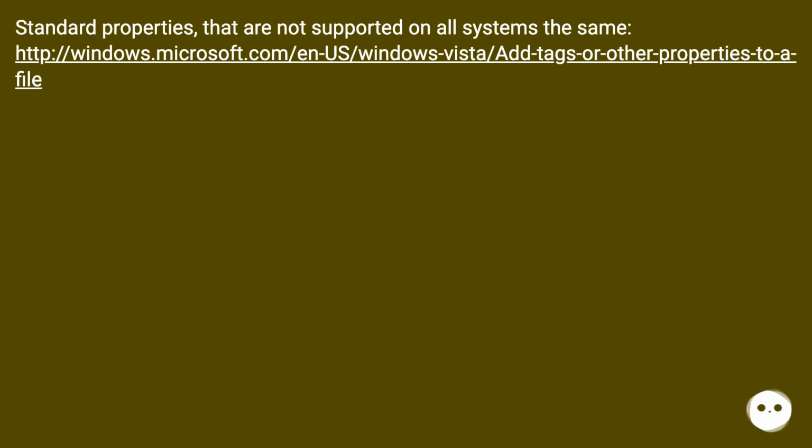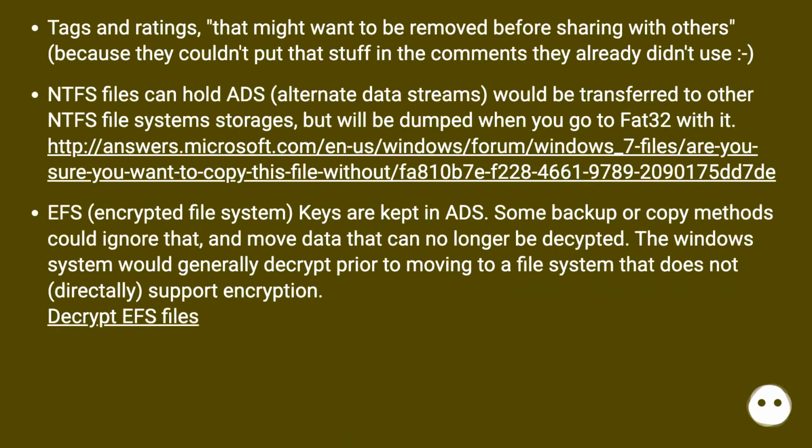Standard properties that are not supported on all systems the same. This URL. Tags and ratings that you might want to remove before sharing with others, because they couldn't put that stuff in the comments they already didn't use. Smiley face. NTFS files can hold ADS, or alternate data streams, which would be transferred to other NTFS file system storage, but will be dumped when you go to FAT32 with it.